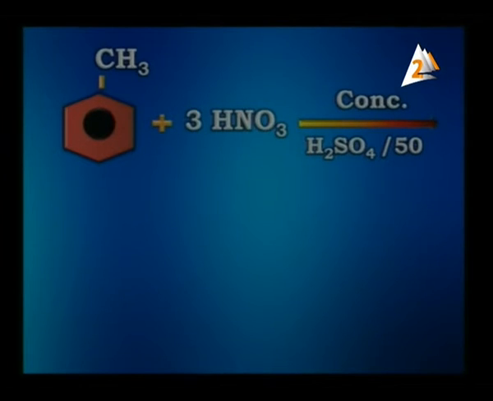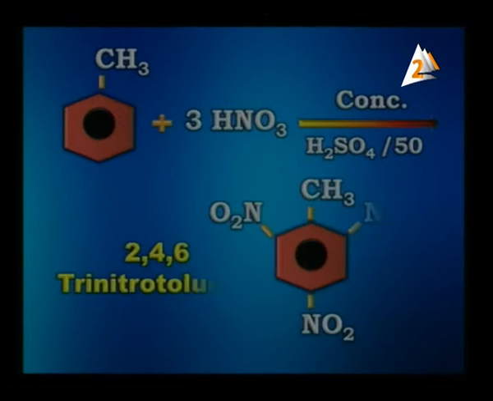As the reaction proceeds on the screen, the toluene, which is methyl benzene, undergoes nitration reaction. It reacts with 3 molecules of nitric acid in the presence of concentrated sulfuric acid and 50 degrees Celsius. It gives the 2,4,6-trinitrotoluene, what we call TNT, as shown on the screen.